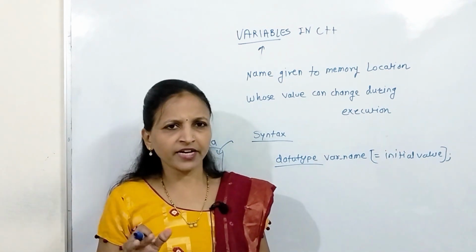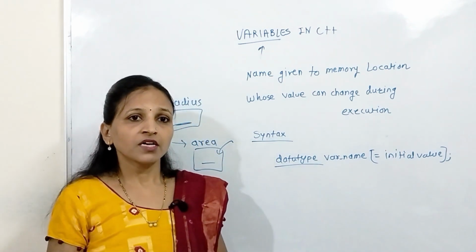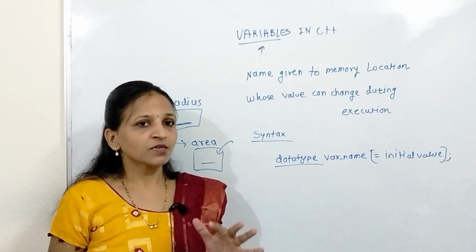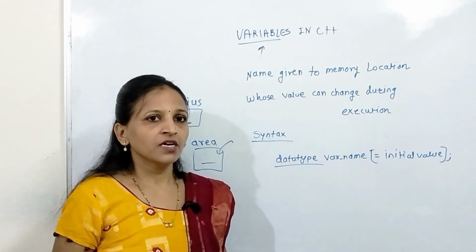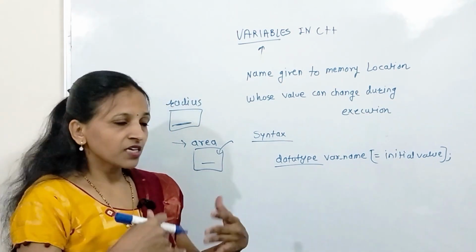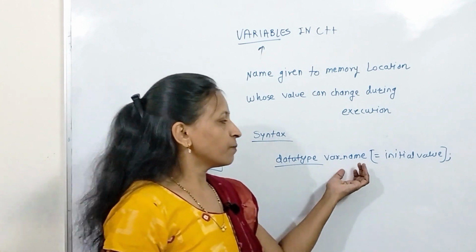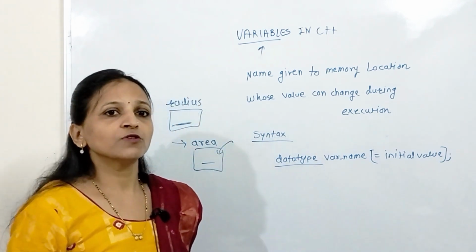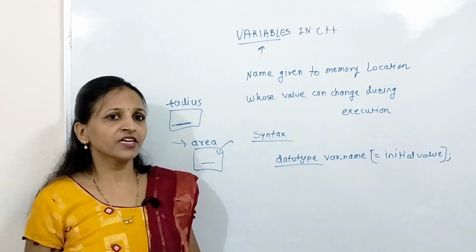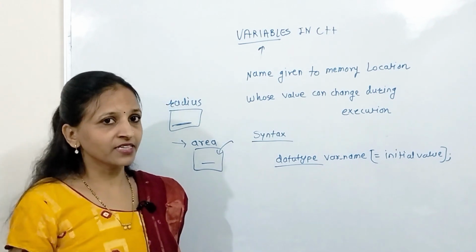Identifier is used for identification purposes. The name given by the programmer itself to identify something is nothing but an identifier. Whatever name we are giving to a variable should follow the identifier rules. There are some rules you have to follow while giving that variable name or identifier name.